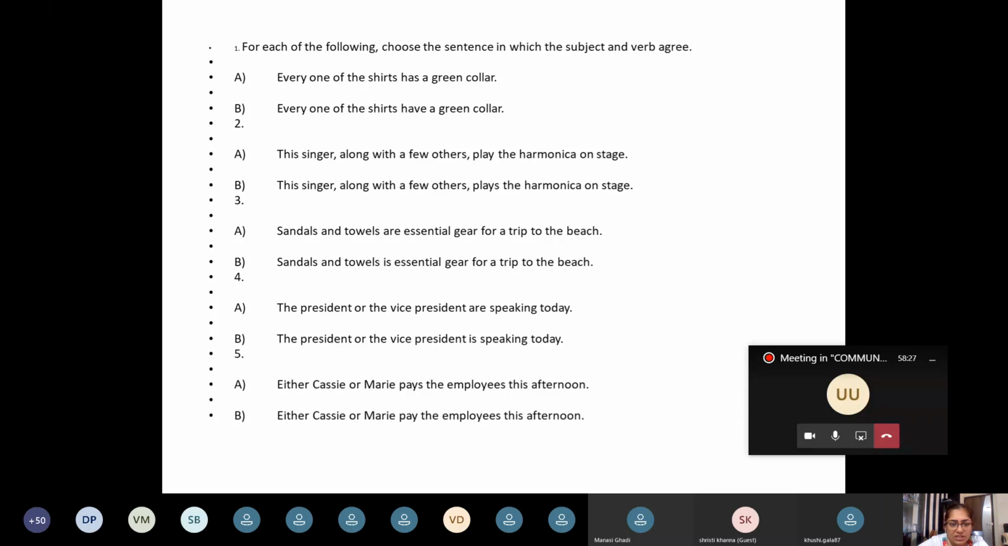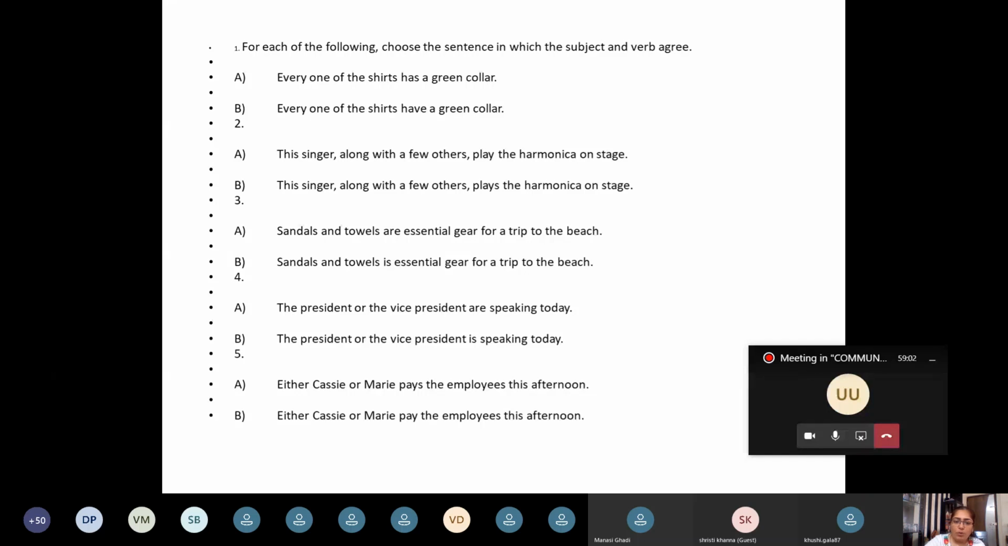Sentence 3. Sandals and towels are essential gear for a trip to the beach. Sandals and towels is essential gear for a trip to the beach. I would say that actually, why don't we try together? Instead of me explaining, because you know the rules, I just explained them to you. Please volunteer and give explanations, and then we can discuss which one is right.